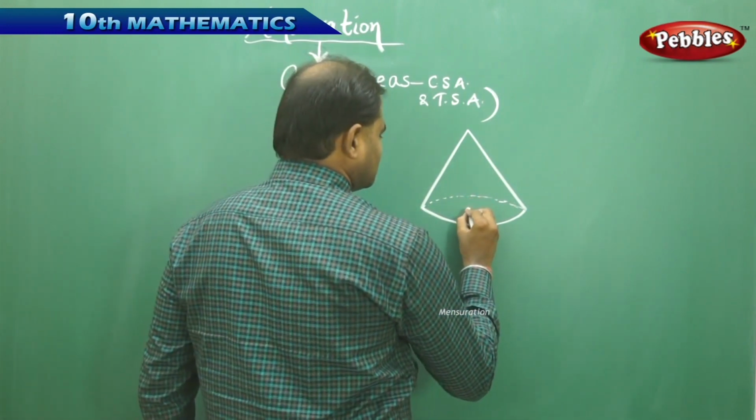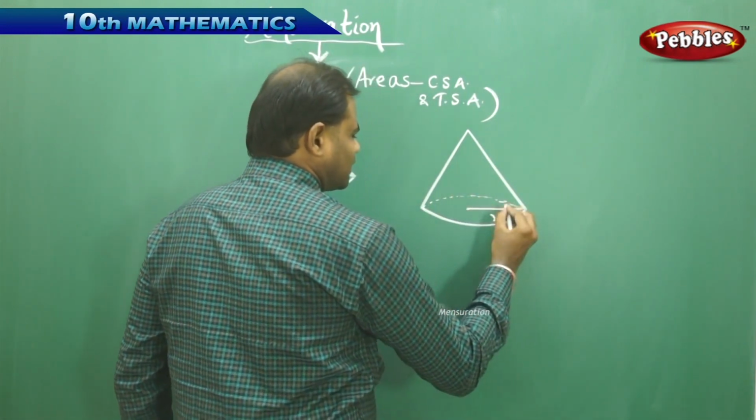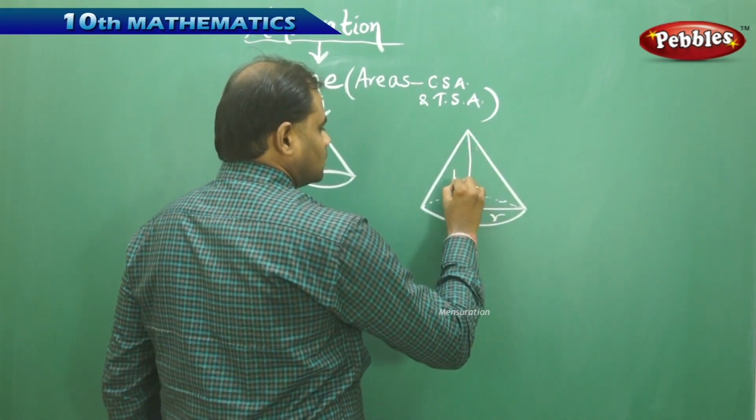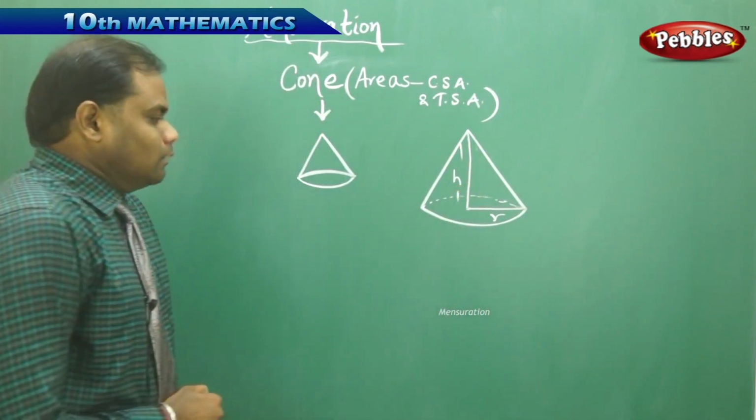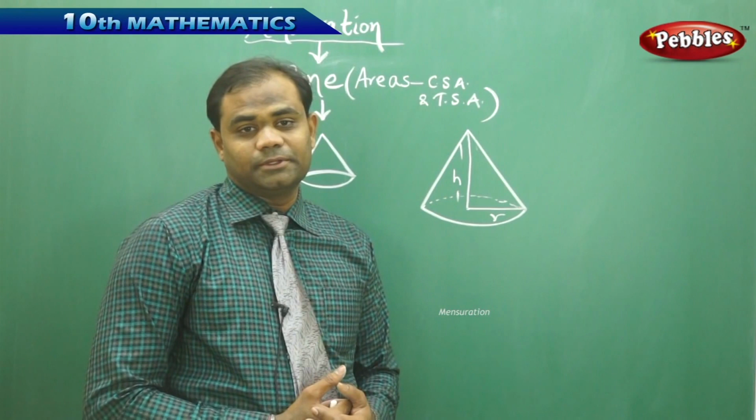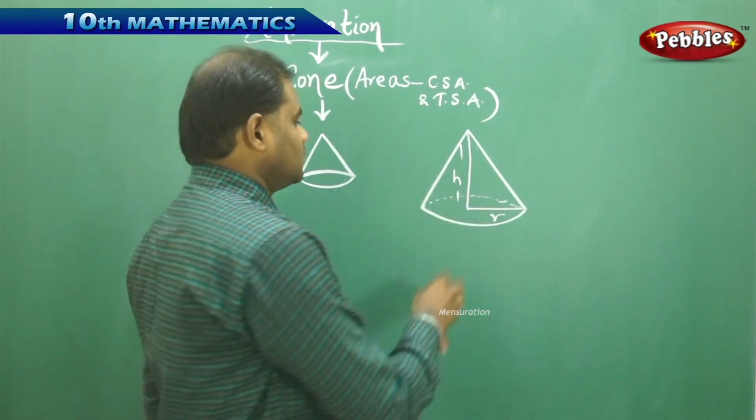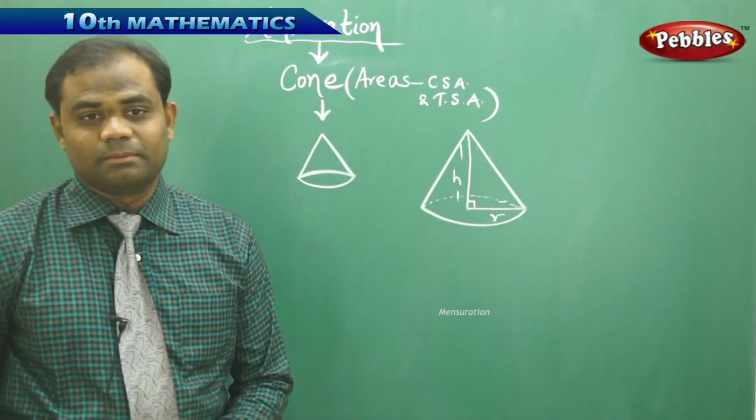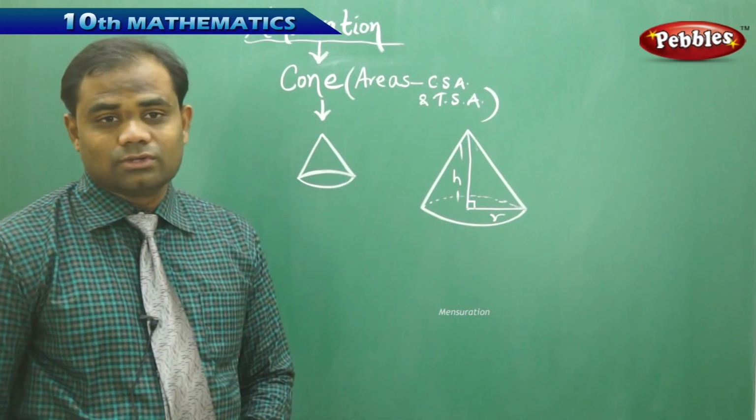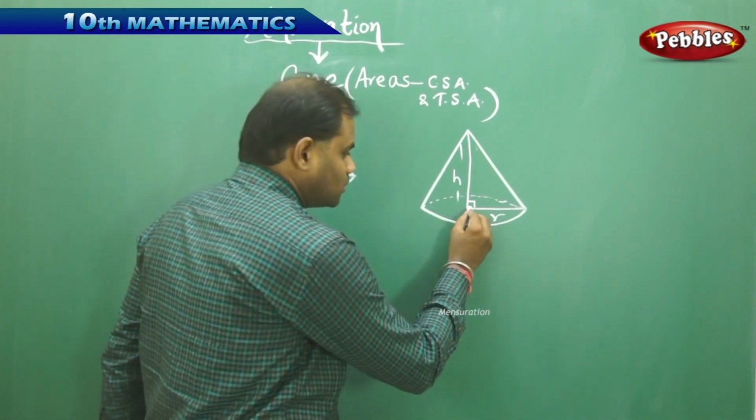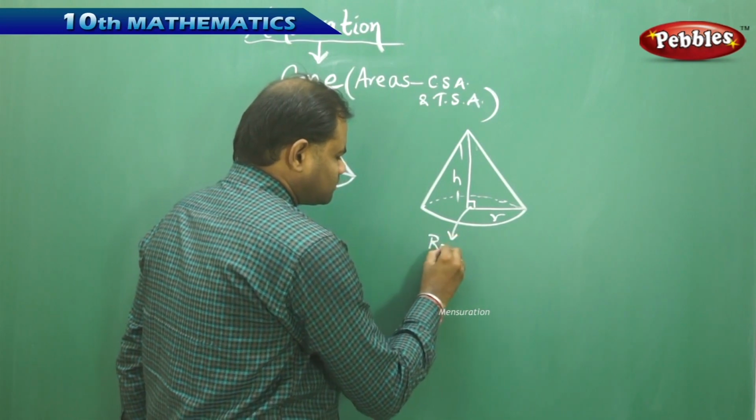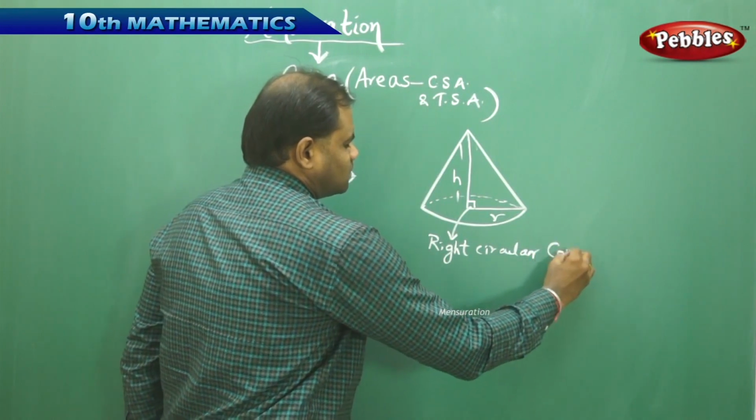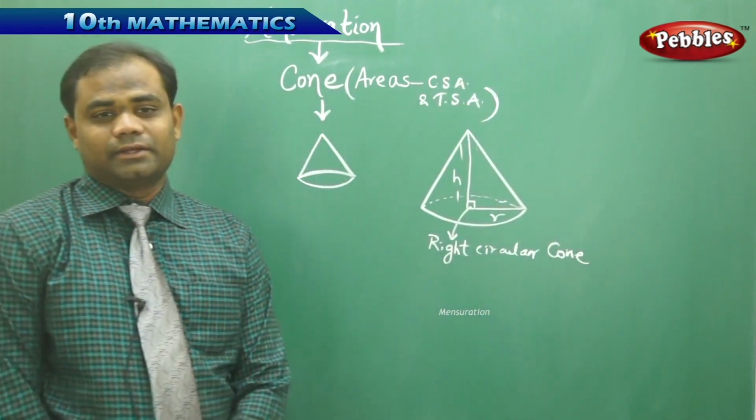And here, the radius of the cone is r, and the height of the cone is h. This is how we have the dimensions. The radius is r and the height is h, and this is called a right circular cone because here the radius is always perpendicular to height. So a cone is also called a right circular cone because this is 90 degrees. It is called a right circular cone with radius r and height h.